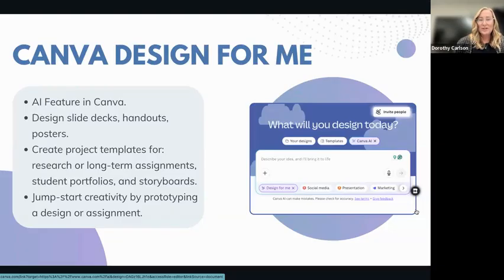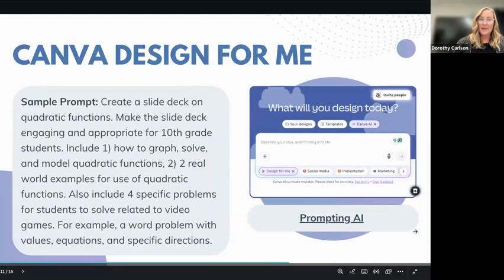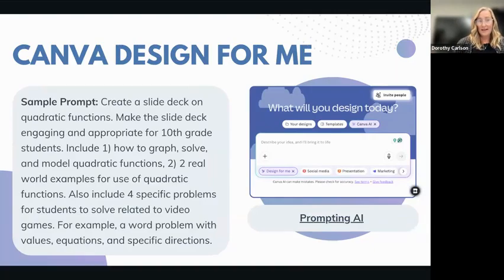And then it also is just a useful tool to jumpstart creativity because you can prototype a design or prototype an assignment or a slide deck and take a look at, oh, is that really what I wanted? Without spending all the hours to get to that prototype. So we're going to start with an example for a math class.